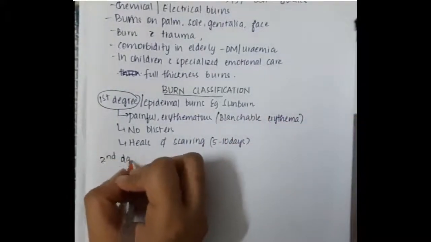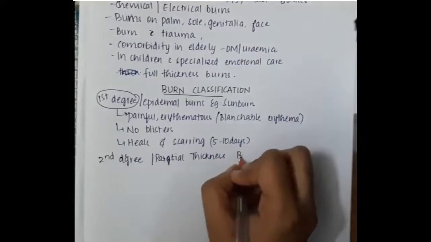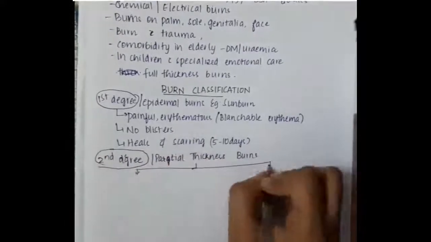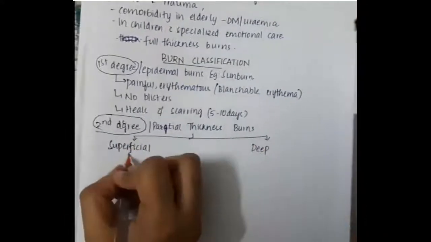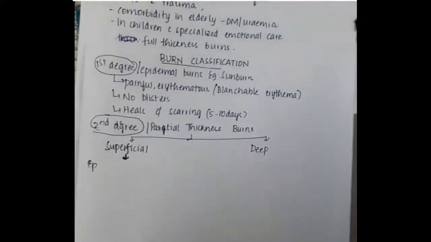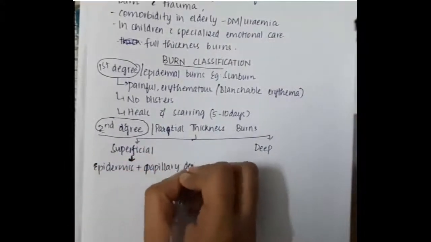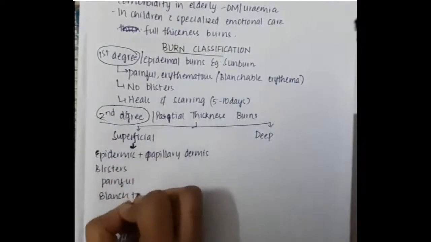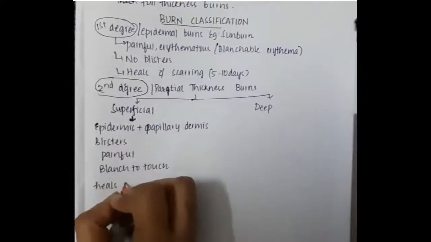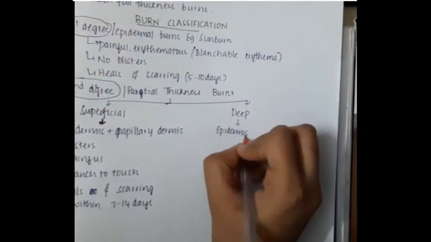Then we have second degree burns or partial thickness burns. These can be divided into two types, superficial and deep. Superficial second degree burns involve the epidermis and the papillary dermis. Here there are painful blisters, the burn blanches on touch, and it heals without scarring within 7 to 14 days. Here the dermal appendages are normal.